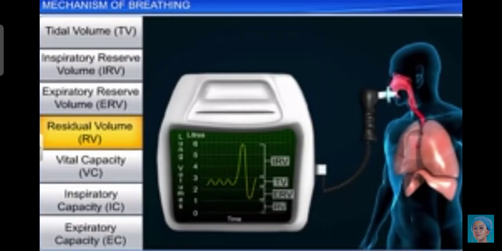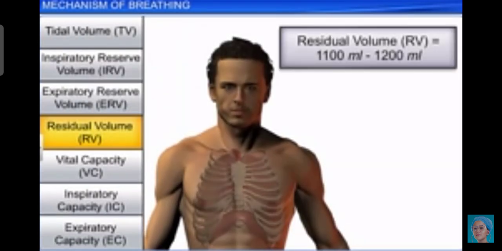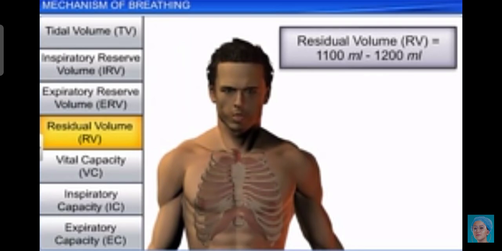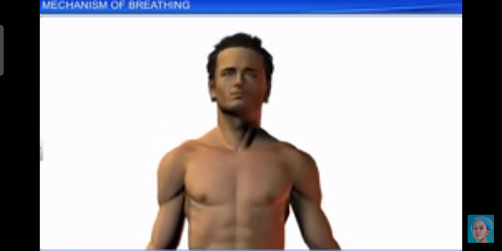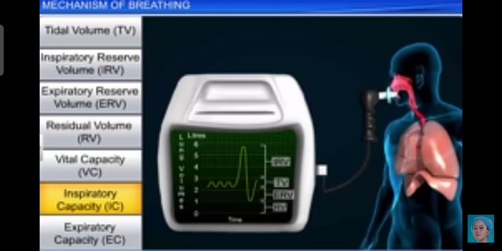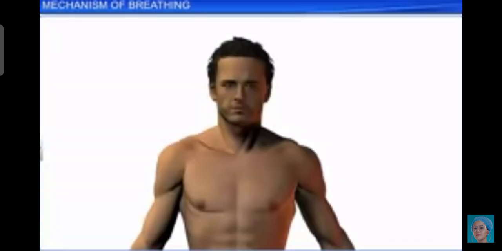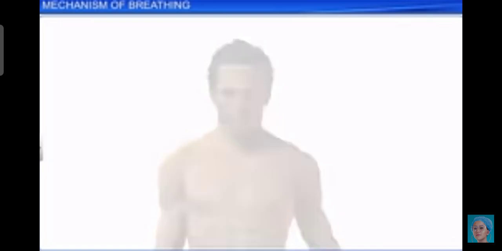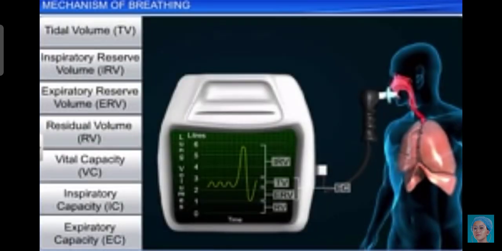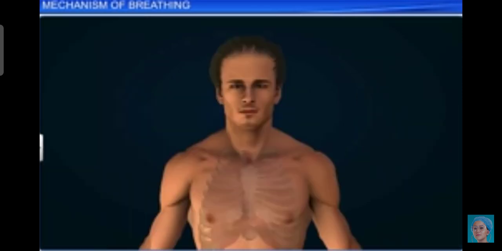And next is the inspiratory capacity: the total volume of air a person can inspire after a normal expiration. This includes tidal volume and the inspiratory reserve volume. And expiratory capacity: the total volume of air a person can expire after a normal inspiration. This includes tidal volume and expiratory reserve volume. And next is the functional residual capacity, FRC. This is the volume of air that will remain in the lungs after a normal expiration. This includes ERV plus RV.